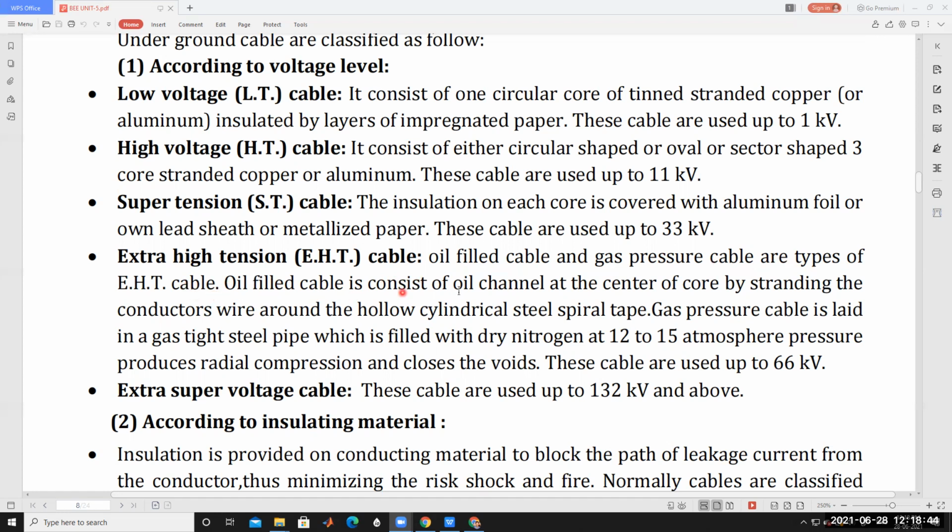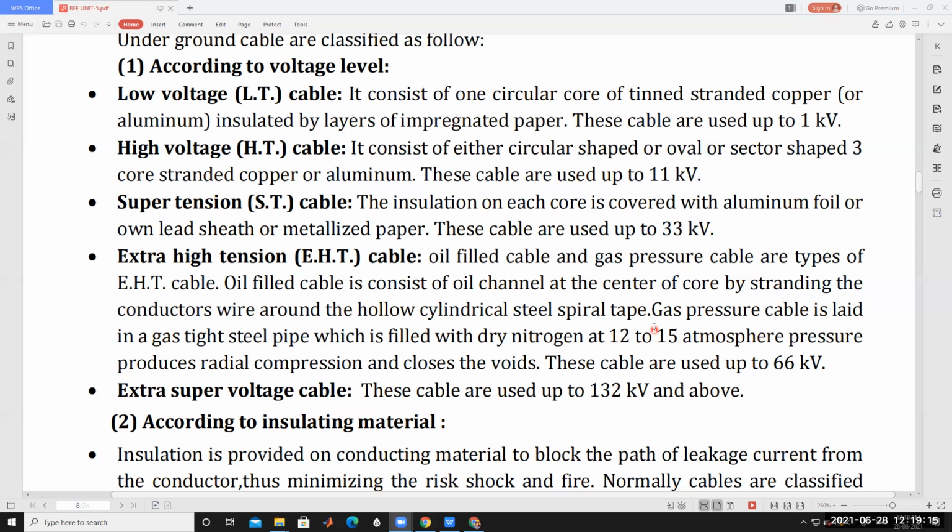Oil filled cables consist of an oil channel at the center of the core, by stranding the conductor wire around a hollow cylindrical steel spiral tape. Inside of this cable the oil is filled, because the oil has some insulation. It provides electrical isolation between the earth and the conducting wire, and it also avoids voids.